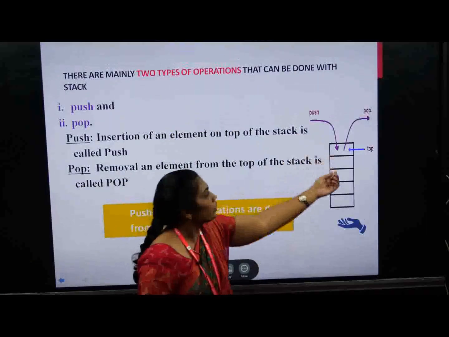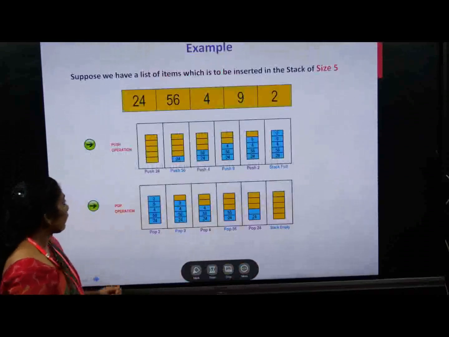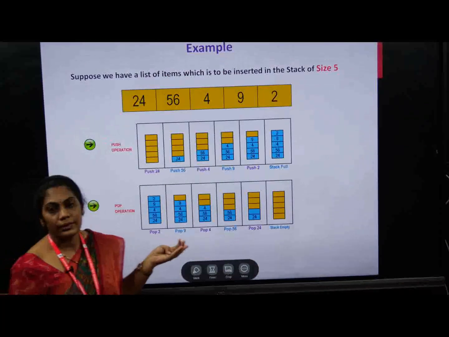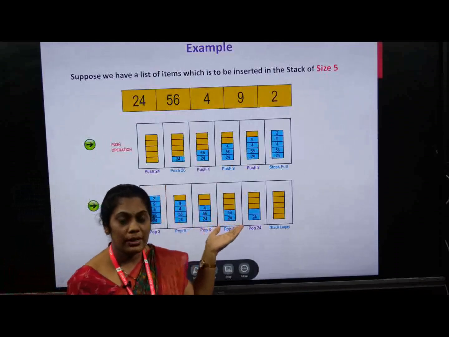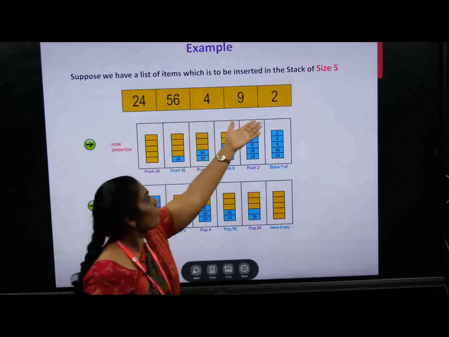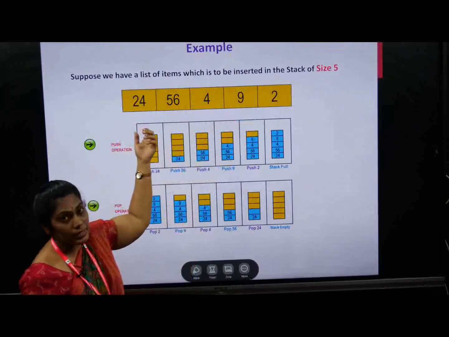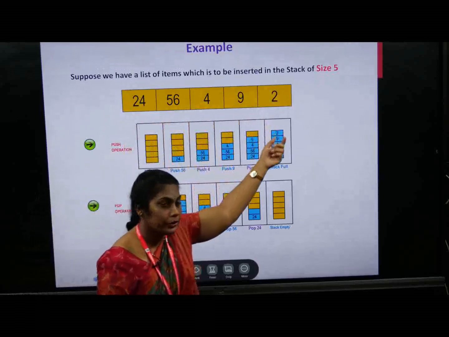So here push and pop can be done at the top level. Now we will take an example. Here we are considering a list of elements of size 5. That means in this stack we have 5 elements: 24, 56, 4, 9 and 2.